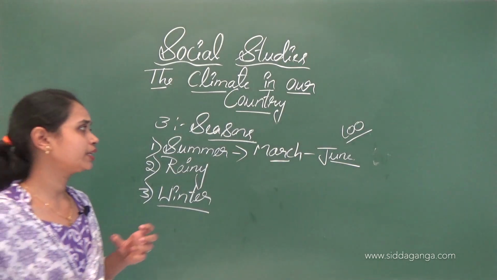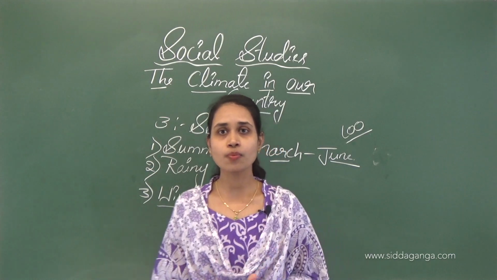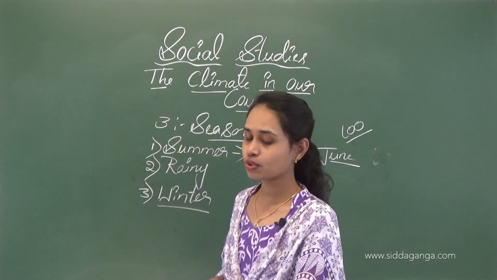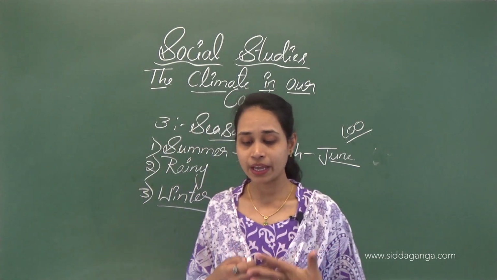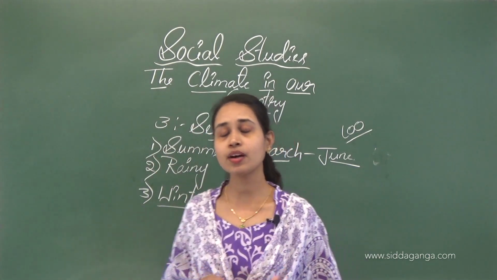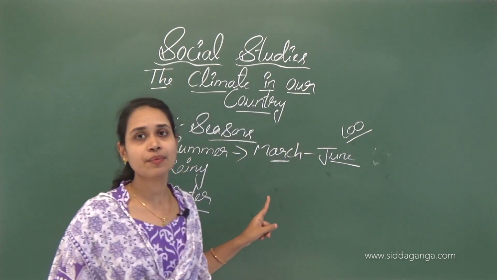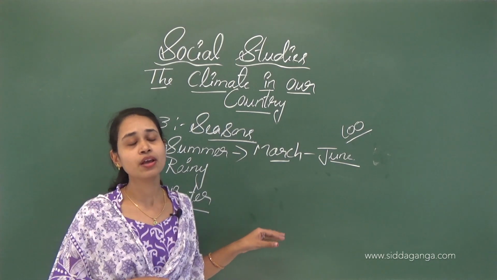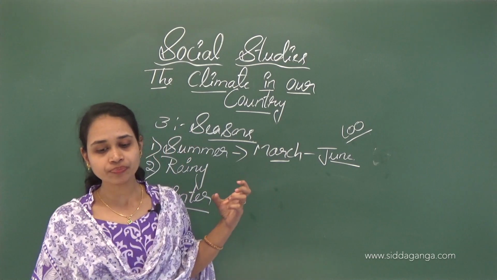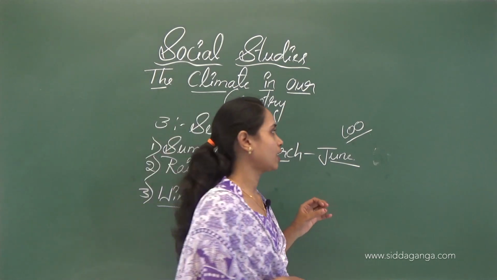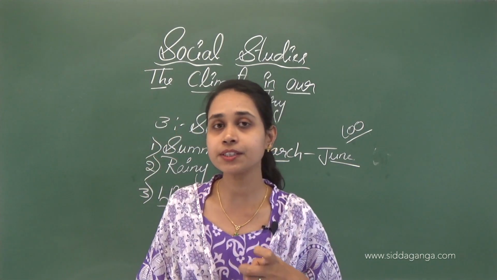And also in that season, in March to June, we can grow some crops, isn't it? Some areas receive heavy rainfall towards the end of summer, in June. So in summer we grow some crops, isn't it?